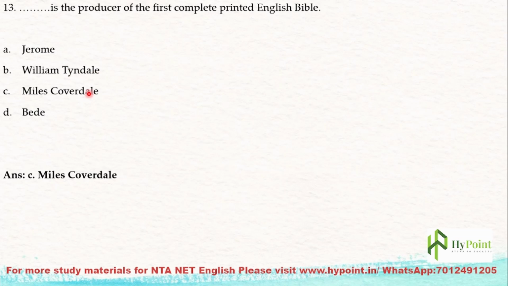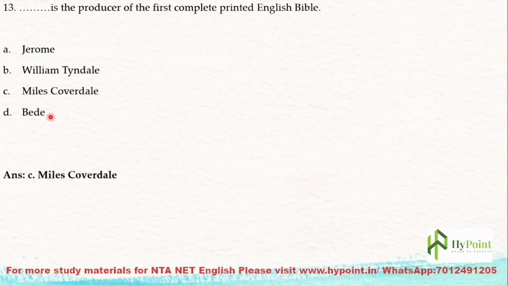William Tyndale, before Coverdale, started translating. He finished the New Testament, but could not finish the full translation of the Bible, because he was arrested and executed for heresy. But Miles Coverdale, Tyndale's own disciple, translated and printed the full English Bible.